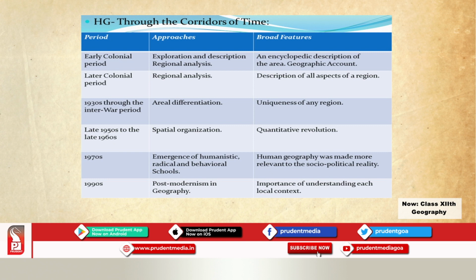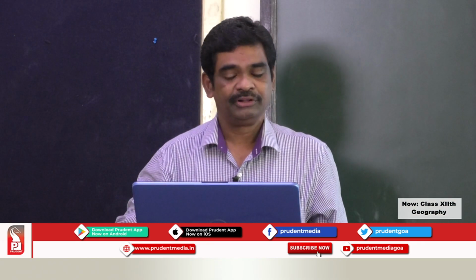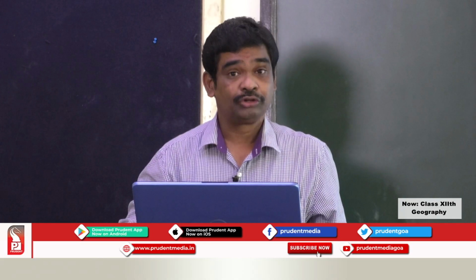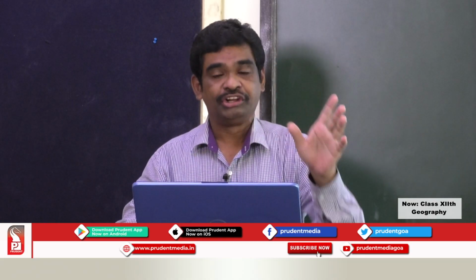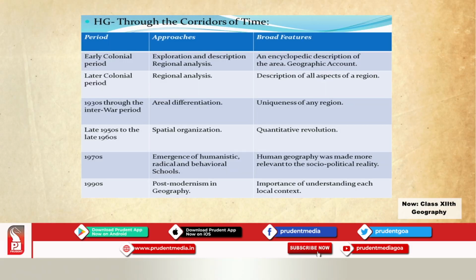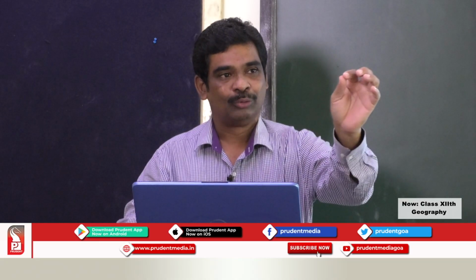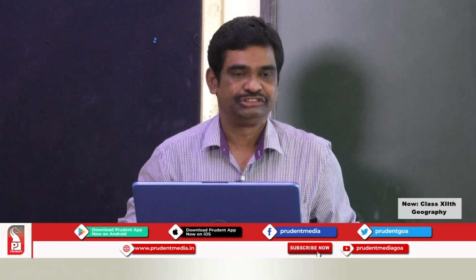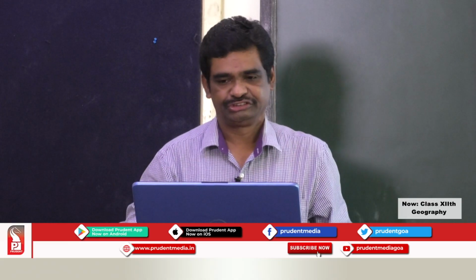So during this colonial period, the Europeans were interested in exploration, discovery of new lands. This has helped the development of geography, particularly the human geography, because of regional description was given of different regions. Discovery of new regions and description of new regions' geographical features, including human features.